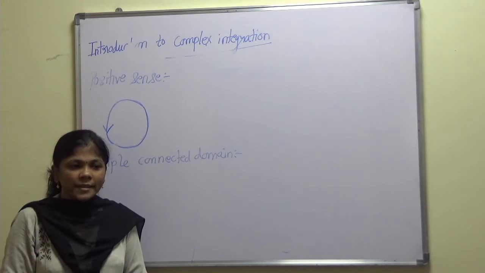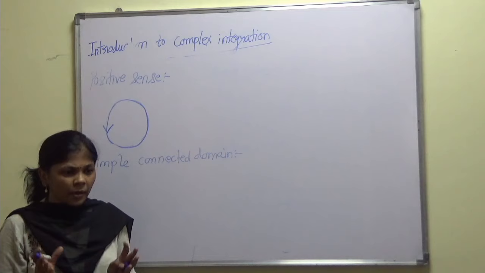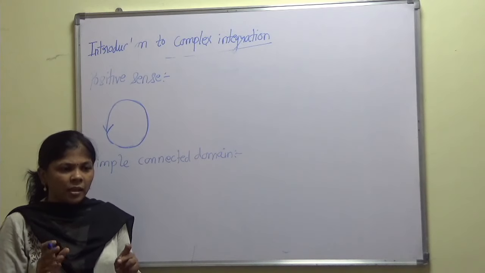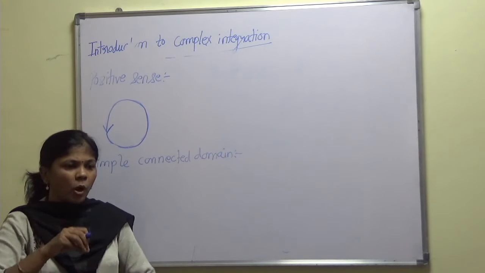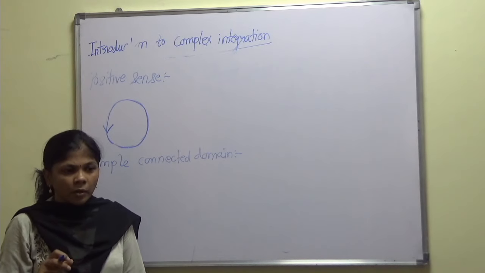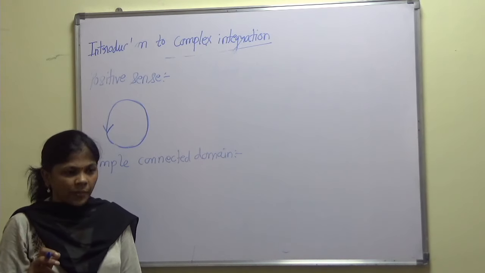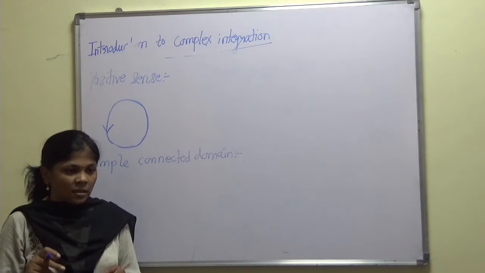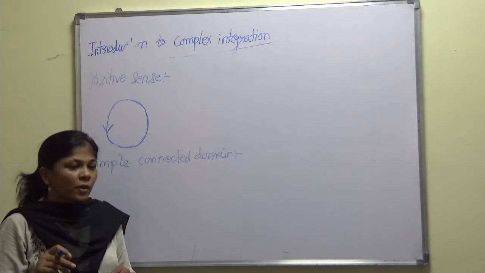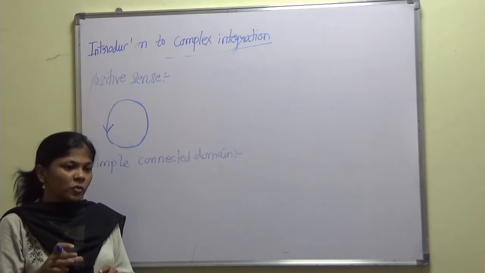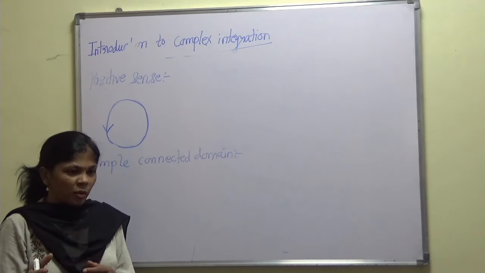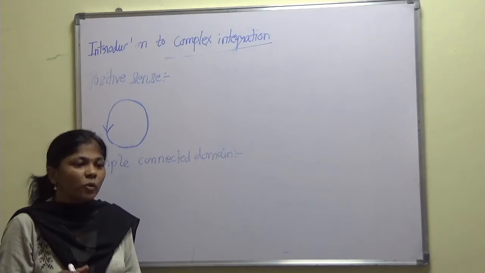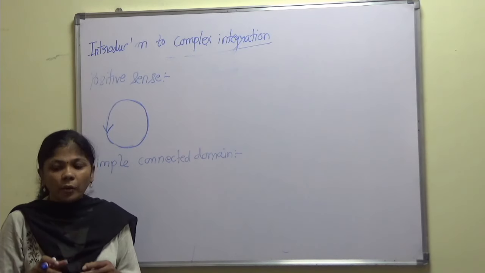Let me take an example. Suppose I have a piece of paper. If I shrink it to a point, to a ball, that is a simply connected region. But suppose that paper has a number of holes. When I shrink it to a point, it will leave the region. So that's why it won't be a simply connected domain.